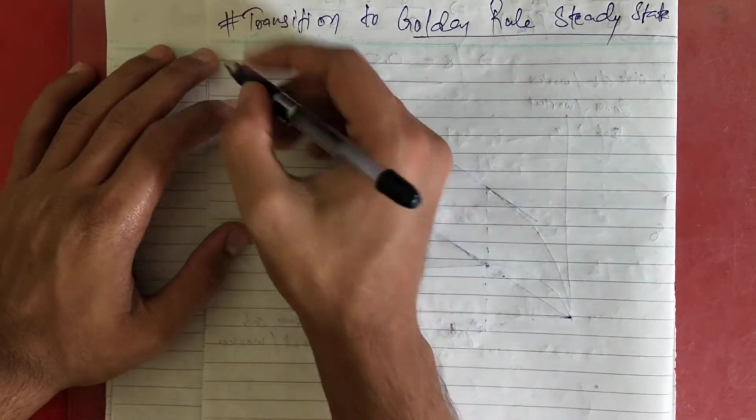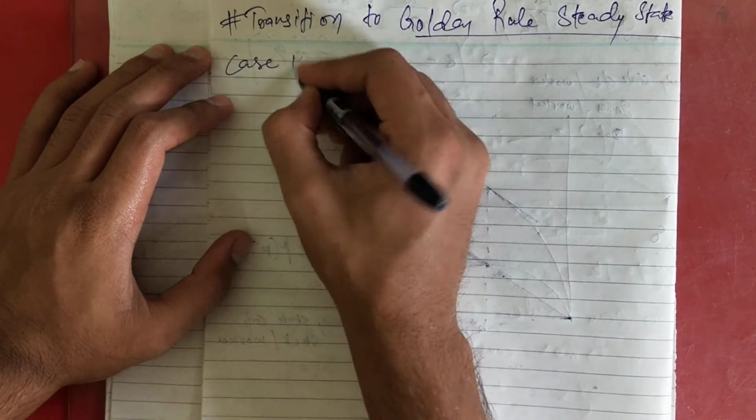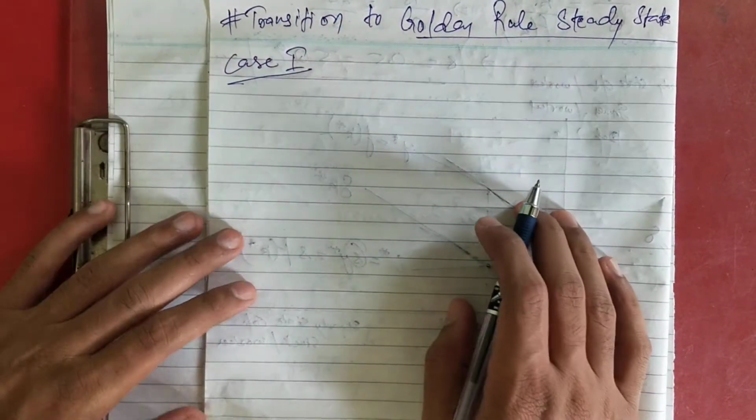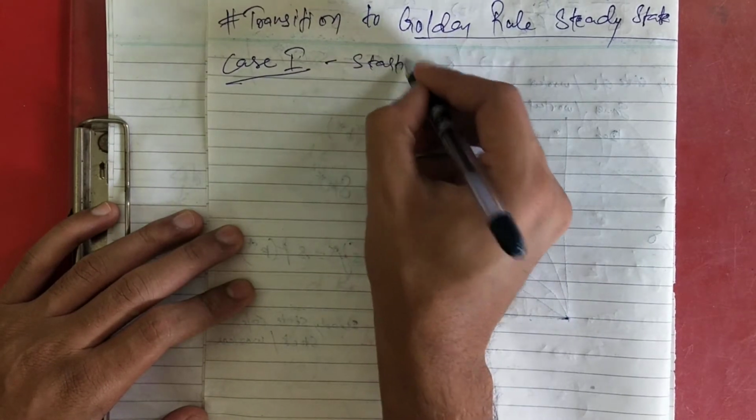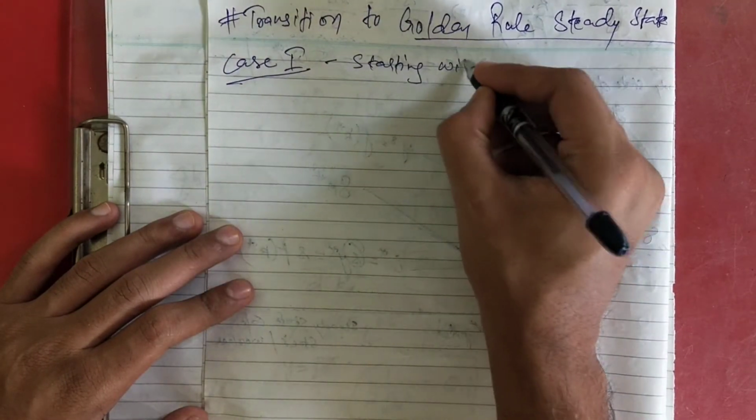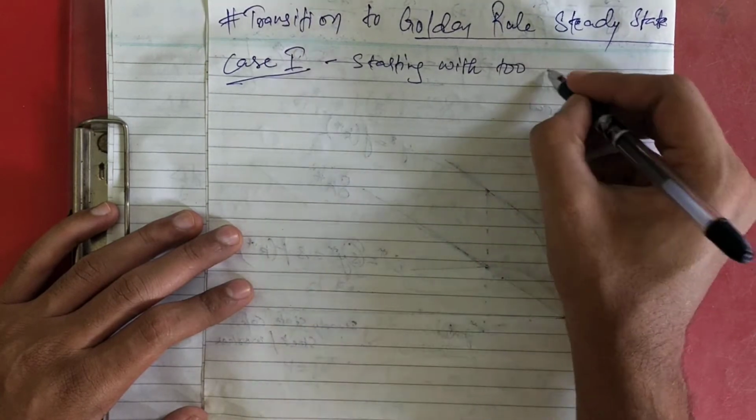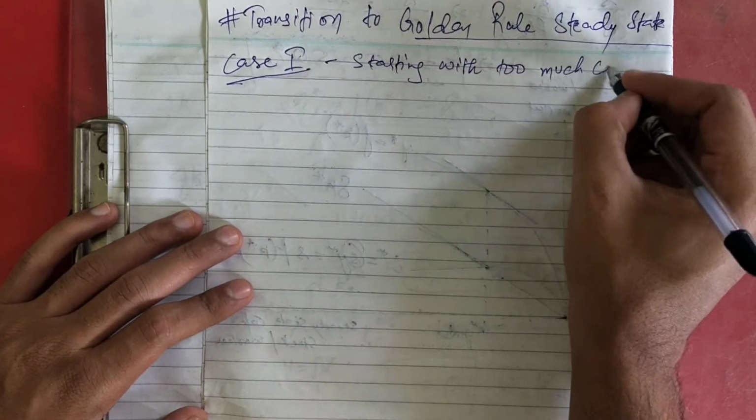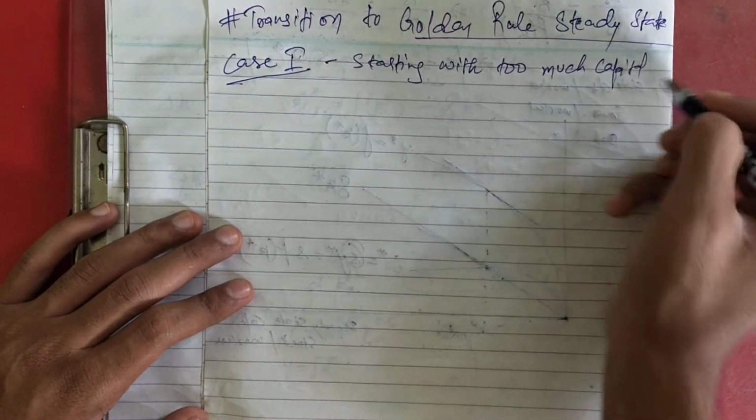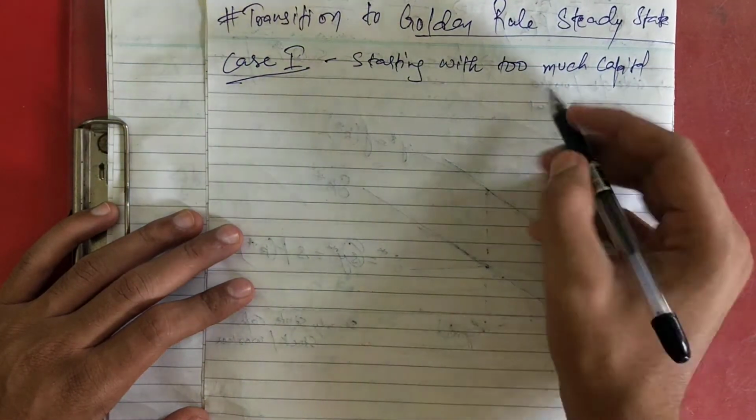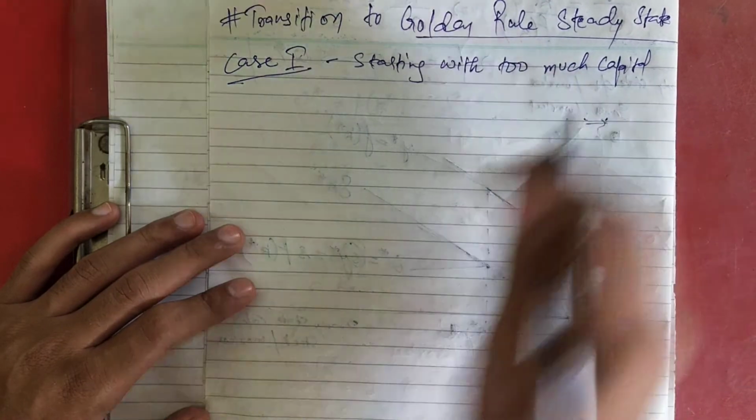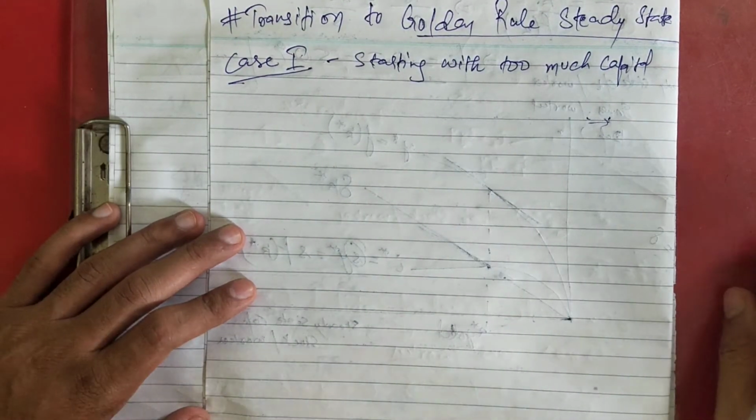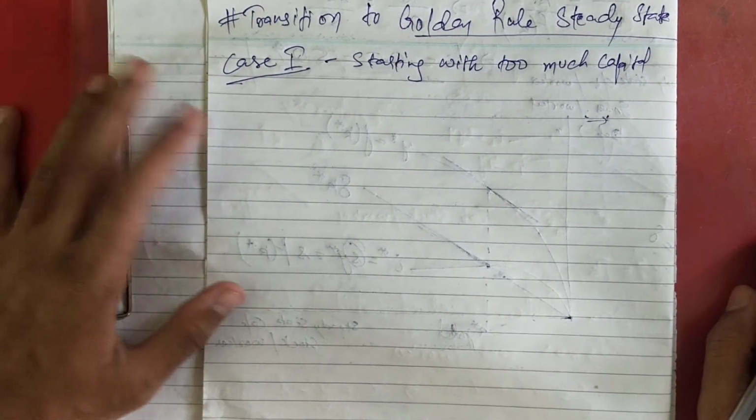So first we are going to take case 1. And what will be our case 1? Case 1 is starting with too much capital. Okay, that your steady state is such that the capital you are starting with is more than the capital per worker required for the golden rule steady state.